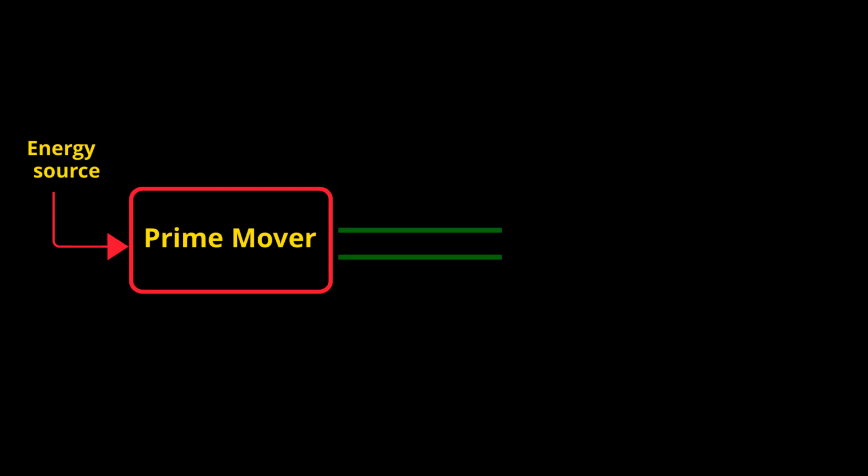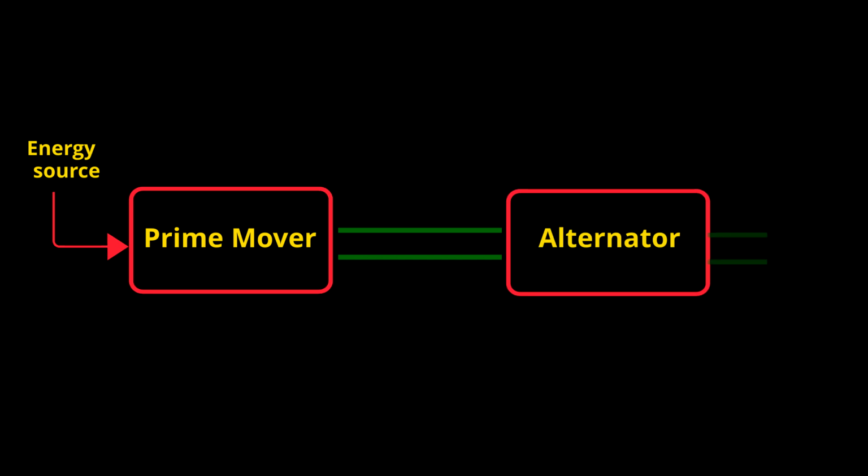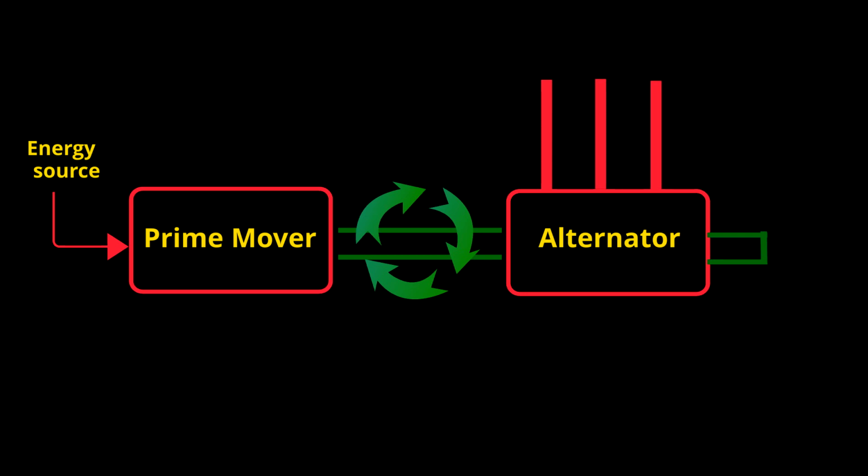The shaft of the prime mover will be coupled to the alternator. When the prime mover rotates by taking the energy from the energy sources, the mechanical energy developed in the prime mover is transmitted by the shaft, which is coupled to the alternator. The alternator input is mechanical energy supplied by the prime mover, which is connected to the rotor part of the alternator. And from the stator part of the alternator, we will get output in the form of electrical energy. And the wires from the alternator, R Y B, are now ready to transmit the electrical power from the generation side.